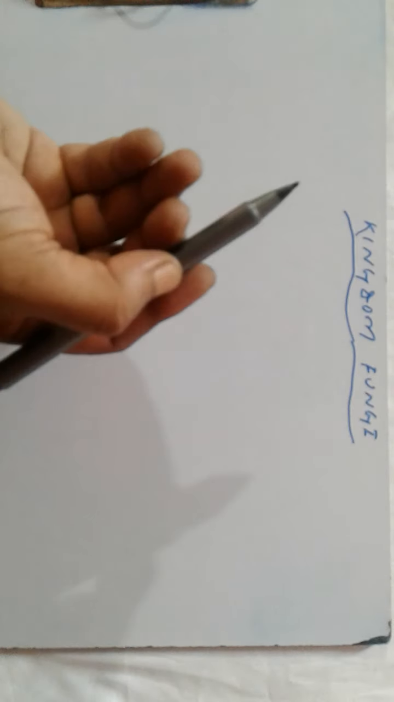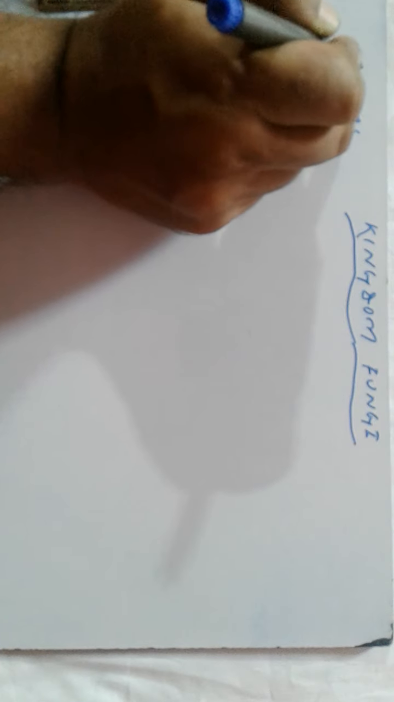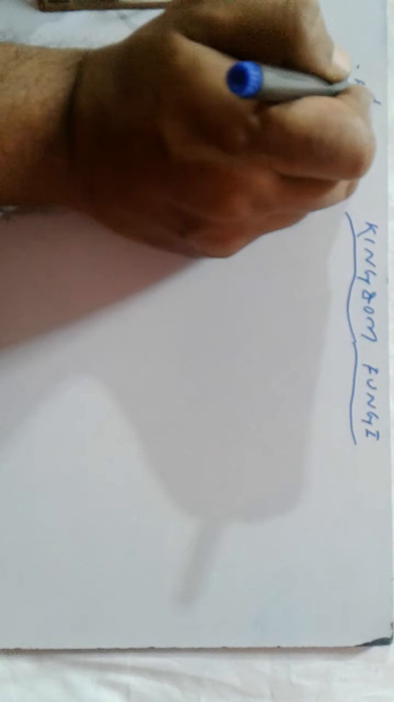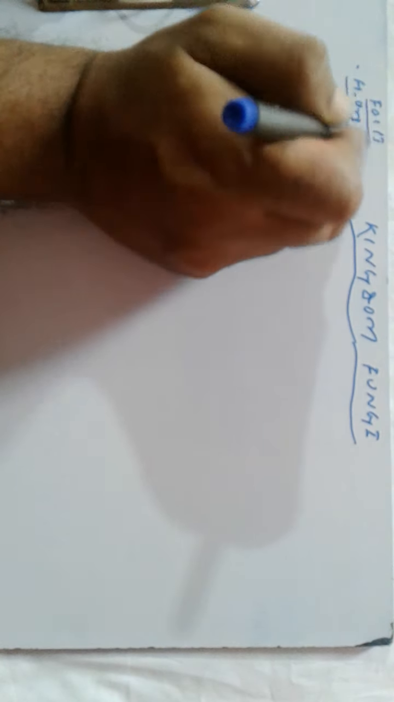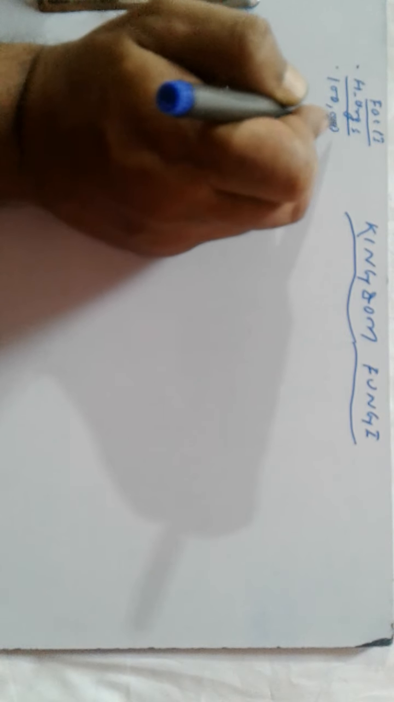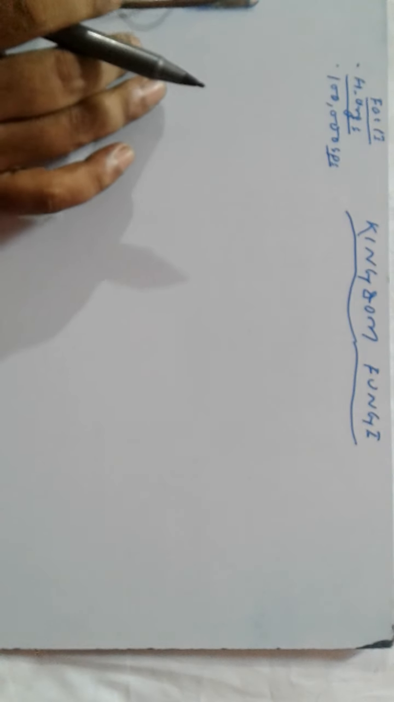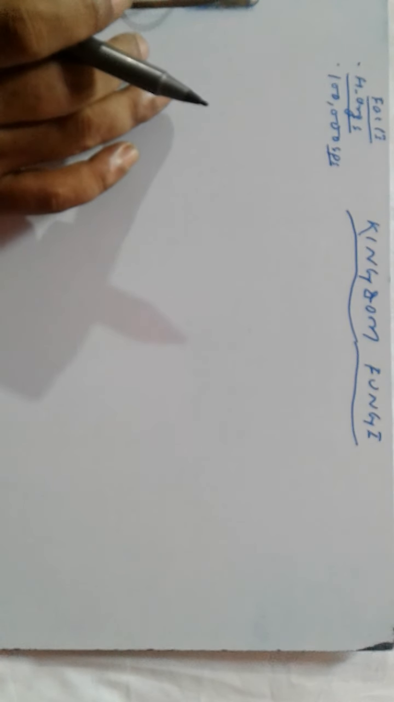They are a unique kingdom. What are fungi? They are a unique kingdom of heterotrophic organisms. Something around 100,000 species of kingdom Fungi are known.